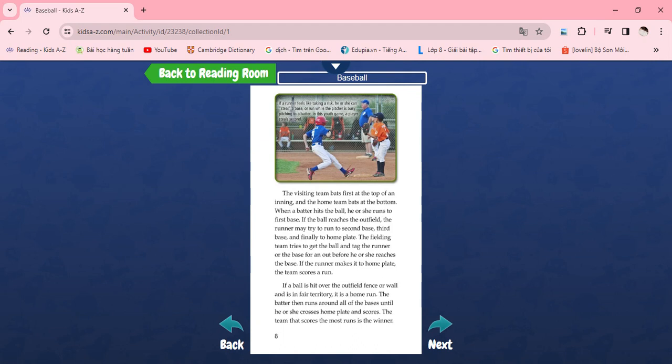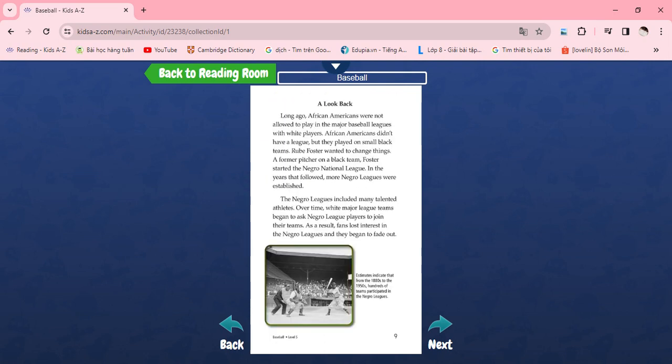If a ball is hit over the outfield fence or wall and is in fair territory, it is a home run. The batter then runs around all of the bases until he or she crosses home plate and scores. The team that scores the most runs is the winner.